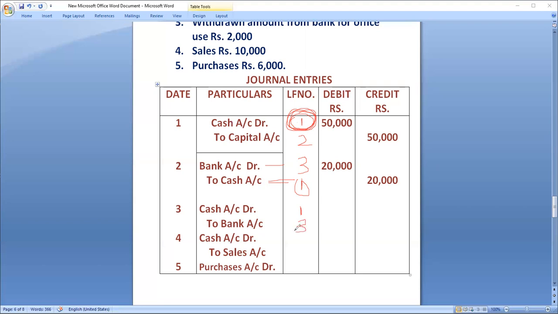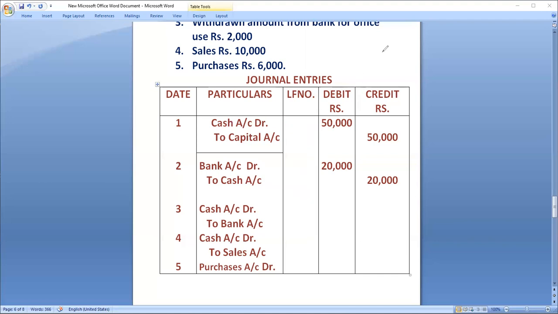Cash account number 1. Up to 3 pages are over. On the 4th page, sales account I will mention. On the 5th page, purchases account I will mention. So that is why we will keep that column as empty. In the pro forma it will be there, but we are not maintaining 2 registers in our notes. Just for our understanding, we are writing. So we will keep this column as empty.